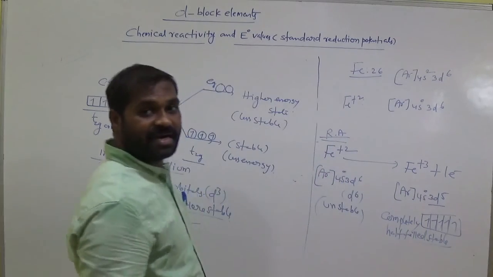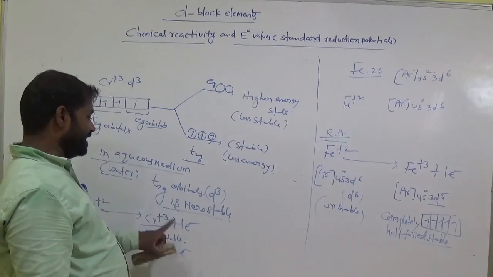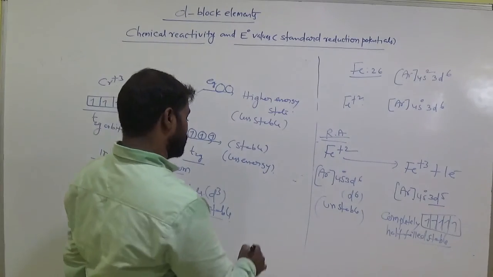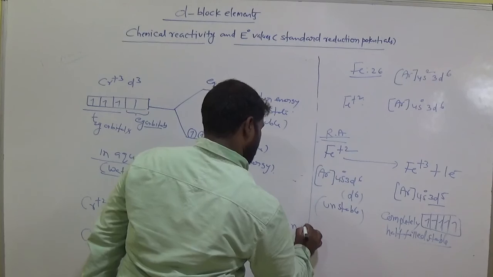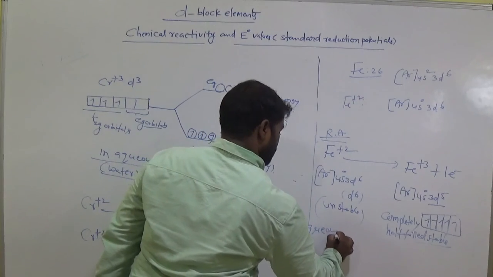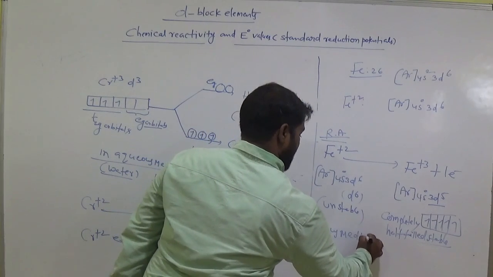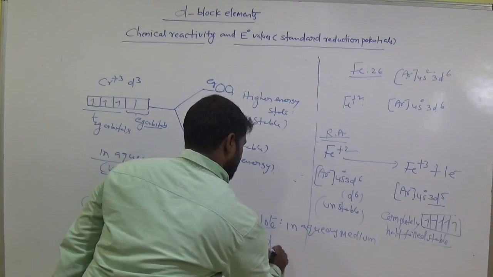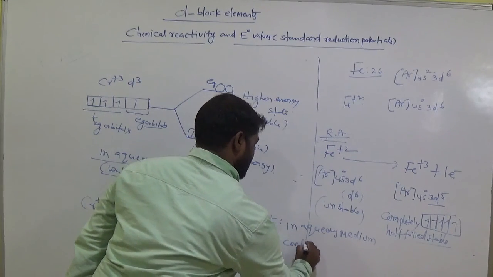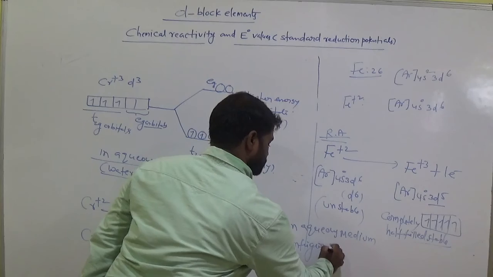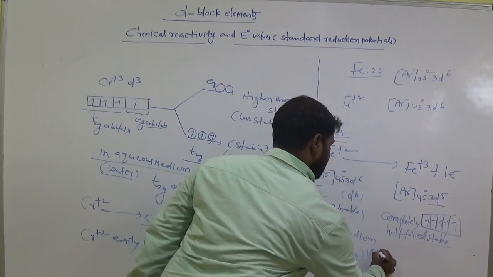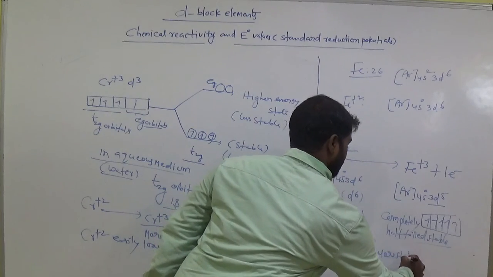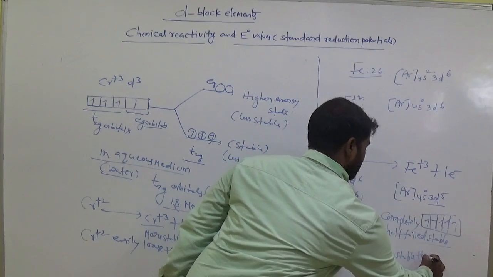But in the aqueous medium, the d3 configuration, that is t2g, is more stable than d5.